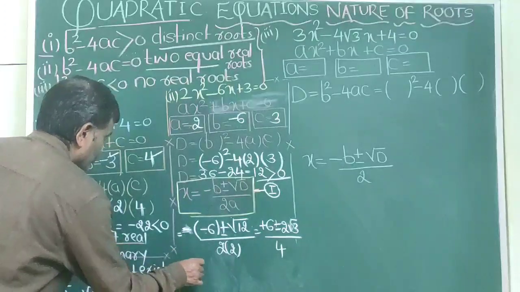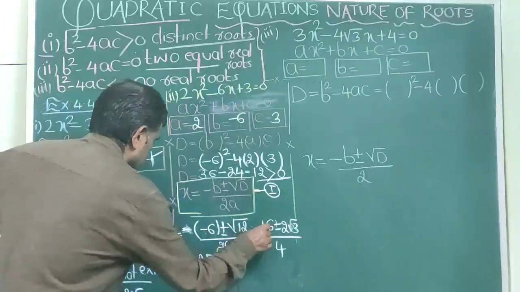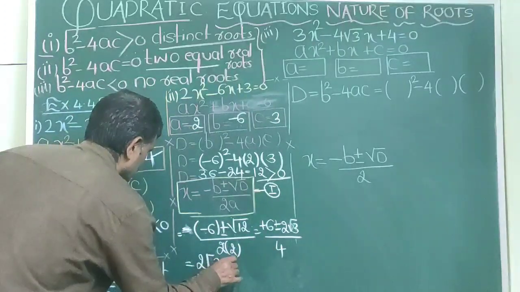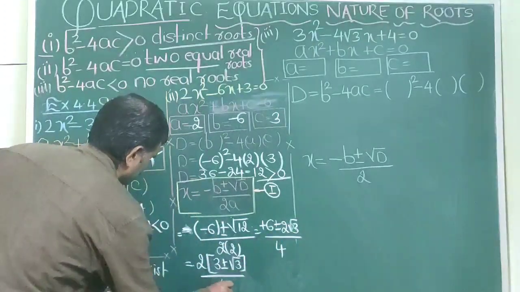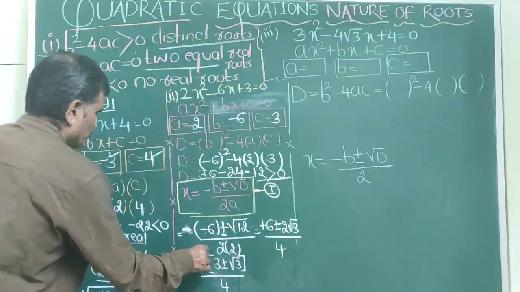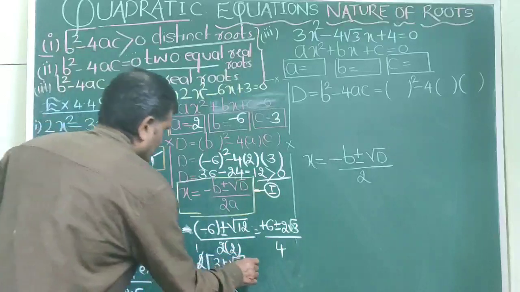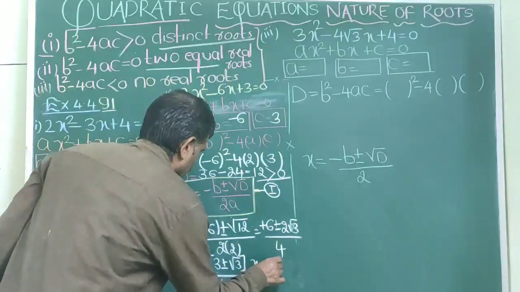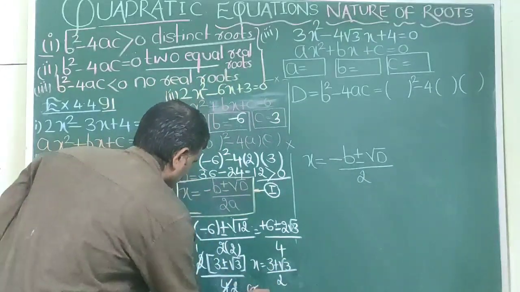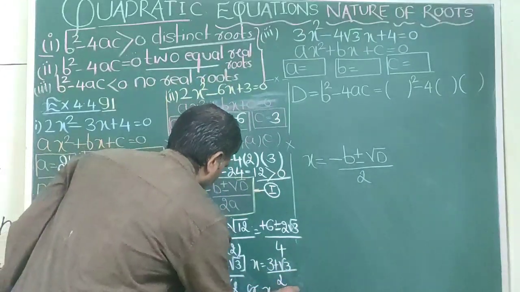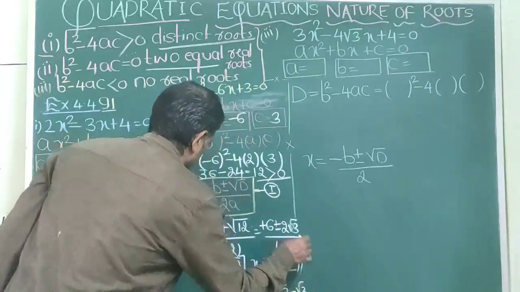If I take 2 common here, I get 2 into bracket 3 plus or minus root 3, divided by 4. If I cancel it, 2 1s are 2, 2 2s are 4. So the roots are x is equal to 3 plus root 3 by 2, or x is equal to 3 minus root 3 divided by 2. These are the two solutions.